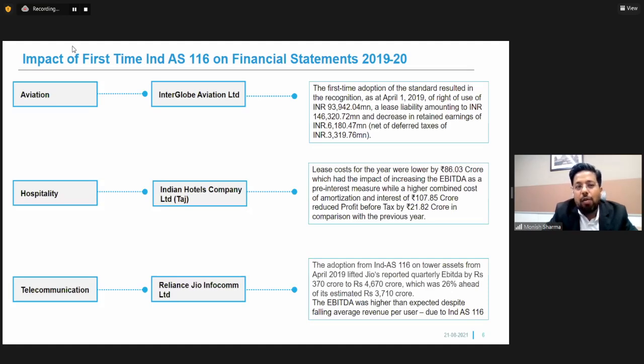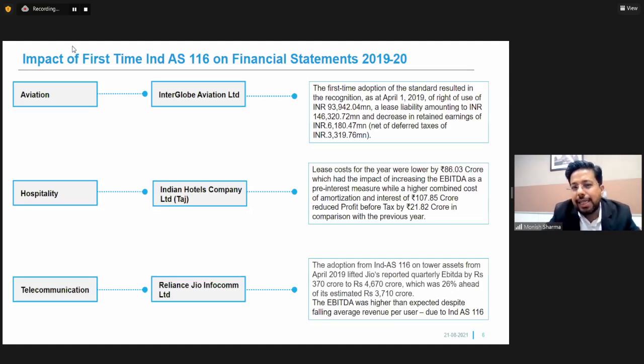Now, in the case of Interglobe Aviation, when they adopted IND AS 116 for the first time in April 2019, they created a right of use amounting to 93,942 million, and they recognized a lease liability amounting to rupees 1,46,320 million. Their retained earnings decreased by 6,180 million.